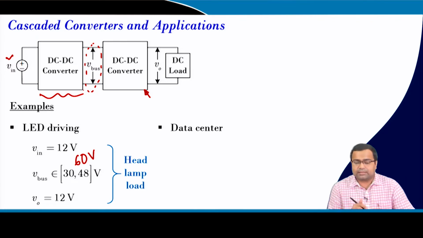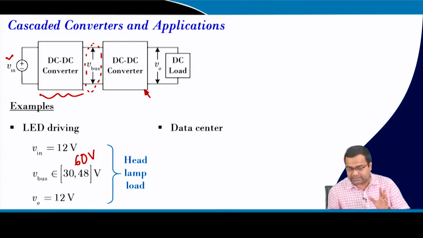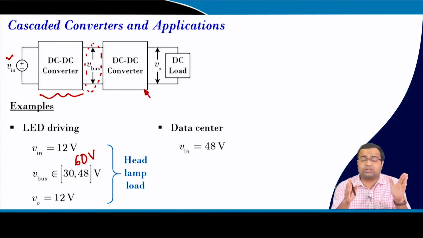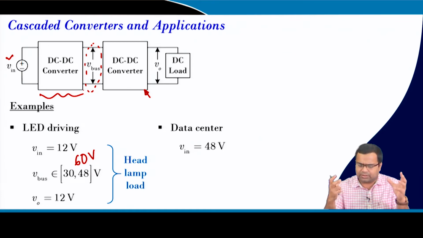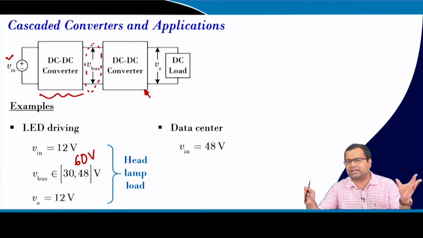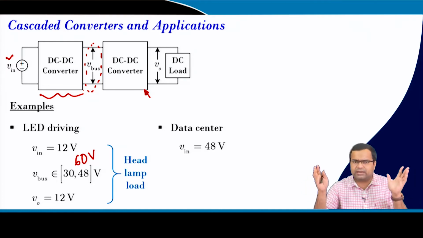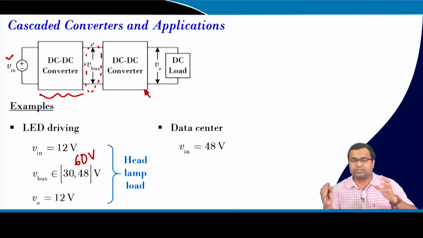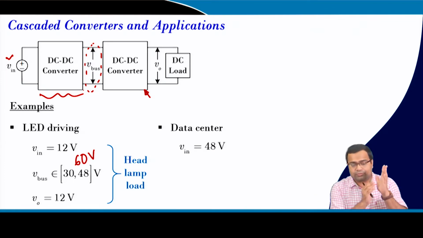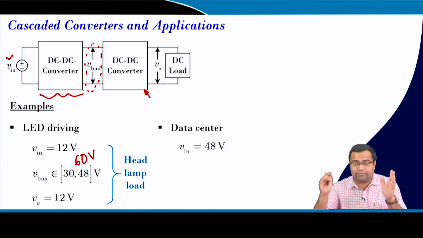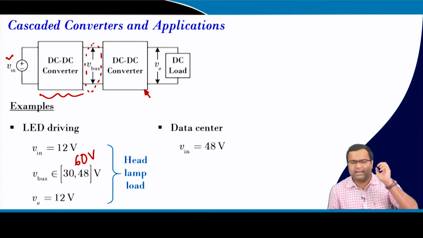Another application is the data center. In fact, this is also true for most of the telecom sector. They have a 48 volt power supply, and in telecom, there are multiple loads, like a processor load, and communication devices, whose voltage can be a few volts, like 3.3 volt, 5 volt, or even roughly around 1 volt for the processing application. So, going from 48 volt to such a low voltage in a single stage is sometimes difficult using a single DC-DC converter,